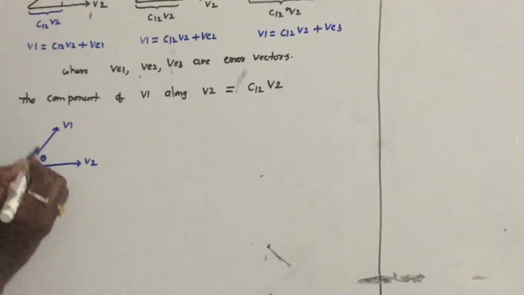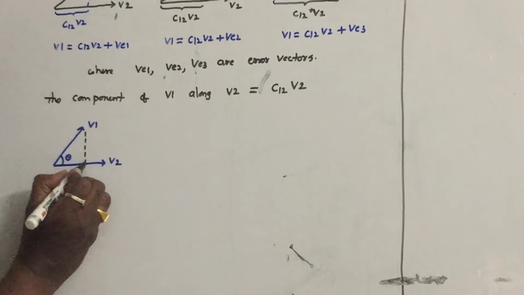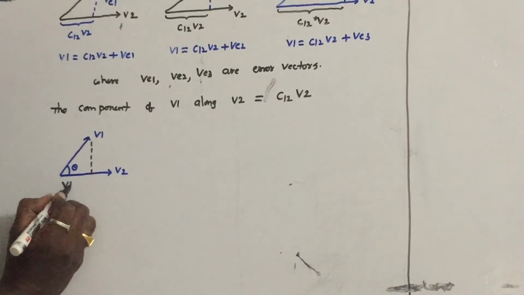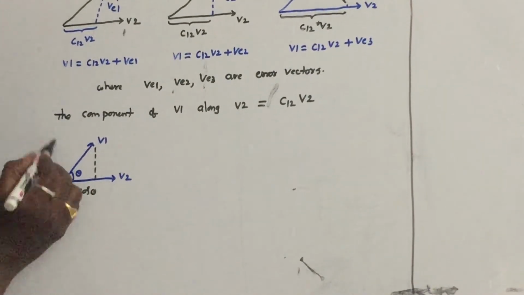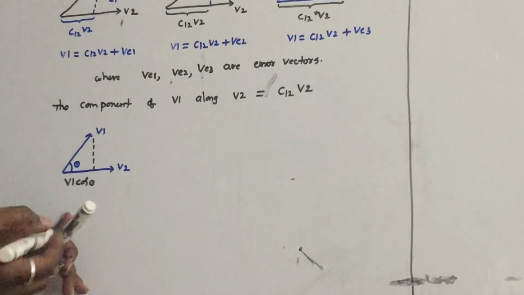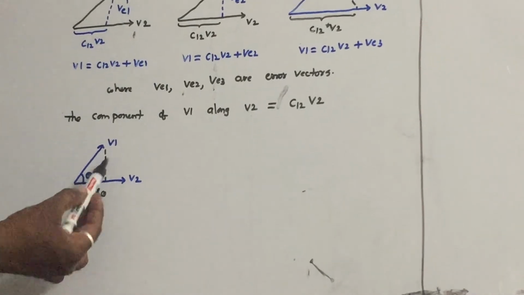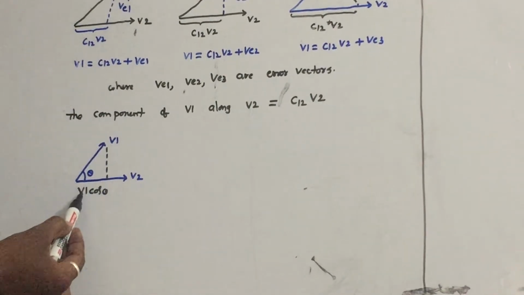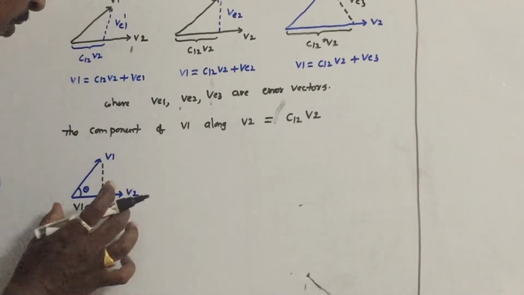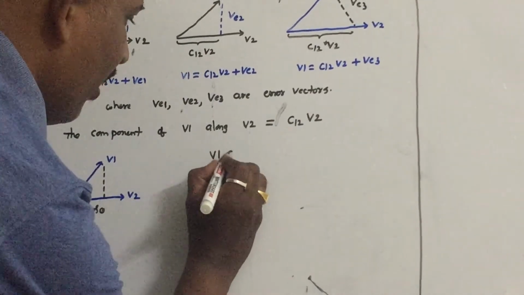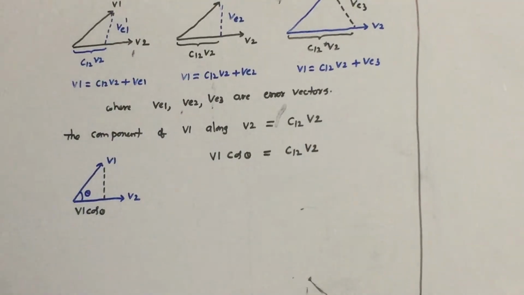So let us say this angle is theta. Let us project this. What is the component from the geometry? If this angle is theta, what is this component? V1 cos theta. So the longitudinal component, the vertical component, is V1 cos theta. As you know from mathematics, if this adjacent angle is theta, this component is V1 cos theta. That means the component of V1 along V2 is V1 cos theta. Therefore, the component of V1 along V2 from the geometry, which is written as V1 cos theta, is given by C12 into V2.